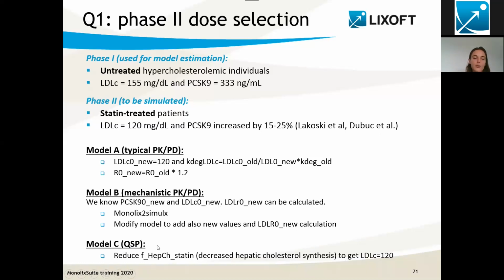And finally, in the QSP model, we have the hepatic cholesterol synthesis. So what we can assume is that statins decrease hepatic cholesterol synthesis, and the strength of this reduction is calibrated in order to get the right cholesterol level as observed in statin patients. So what we need to do is just a simulation where we change the population parameter values such that they represent statin-treated patients, while in phase 1 we had untreated patients.